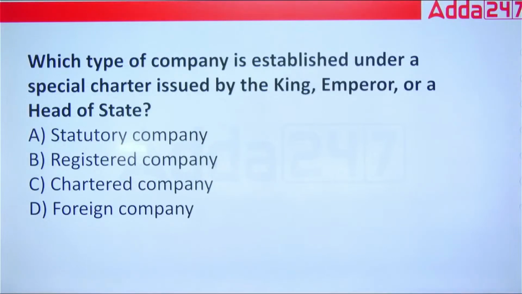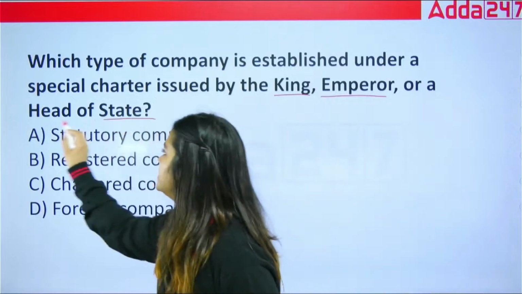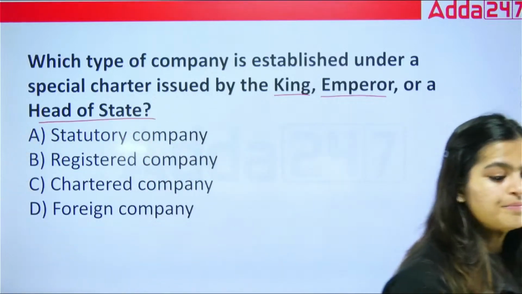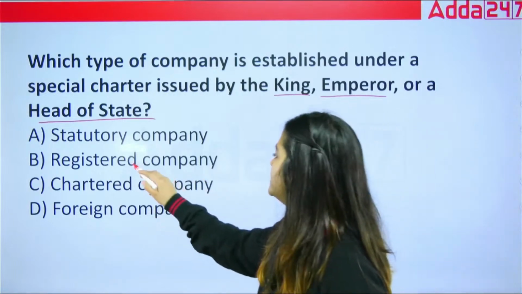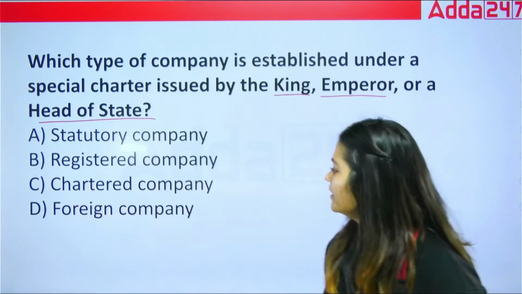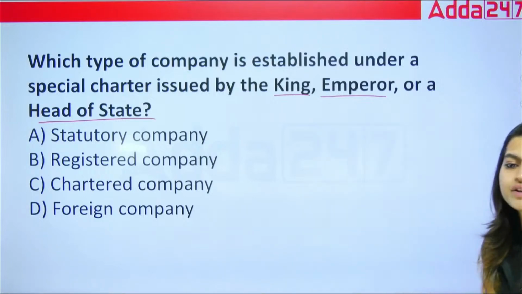Next is, which type of company is established under a special charter issued by the king, emperor, or the head of a state, like East India Company? So option A is your statutory company, B is your registered company, C is your chartered company, D is your foreign company. Tell me, which is the correct answer?